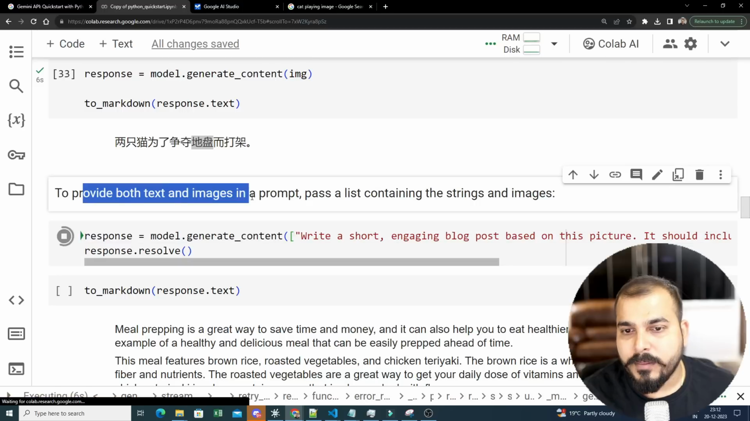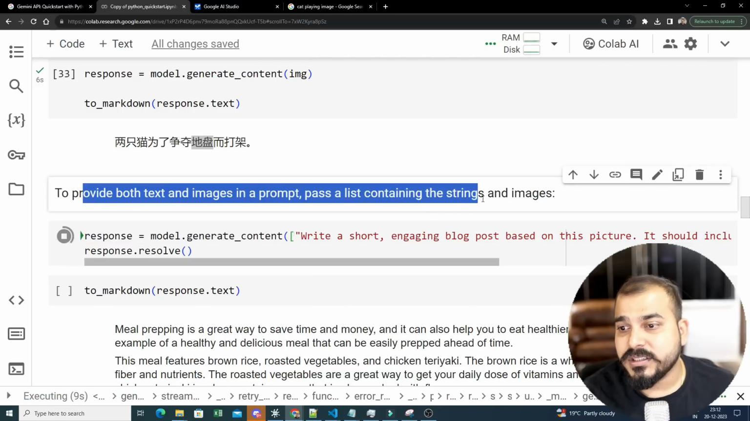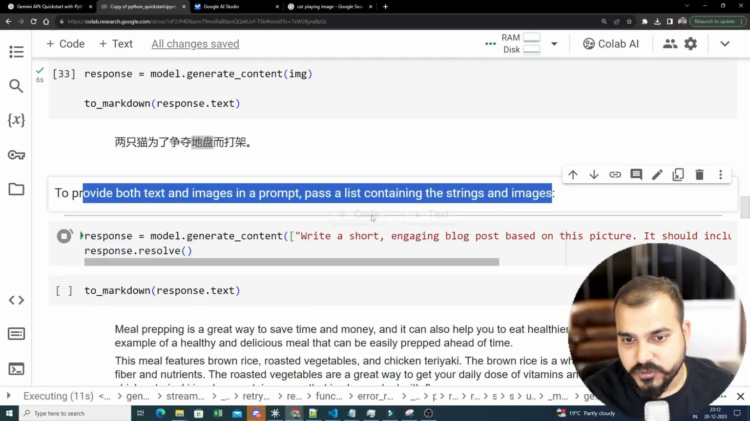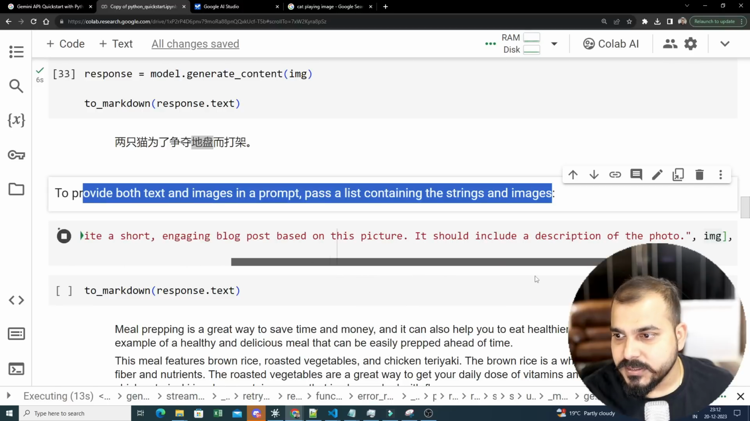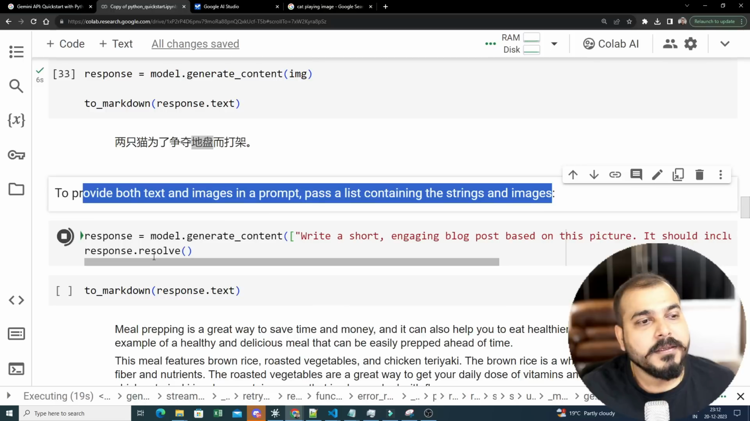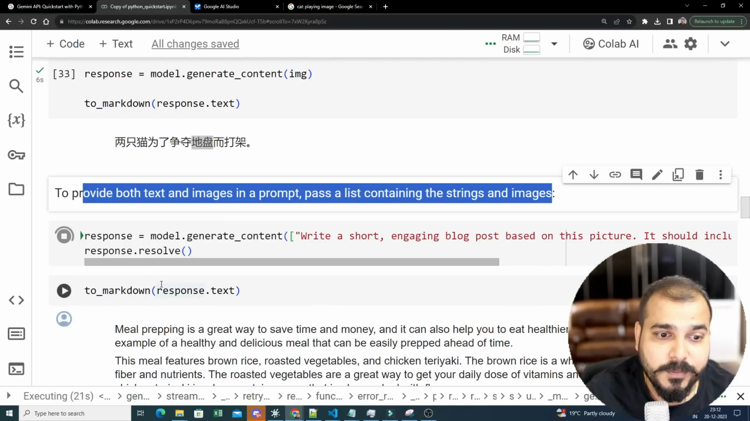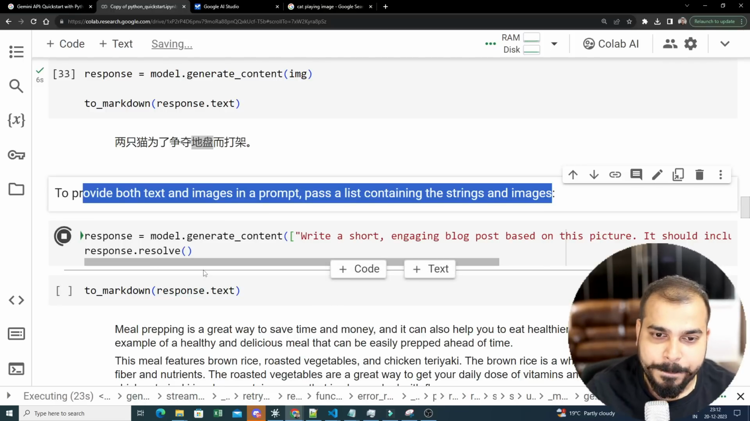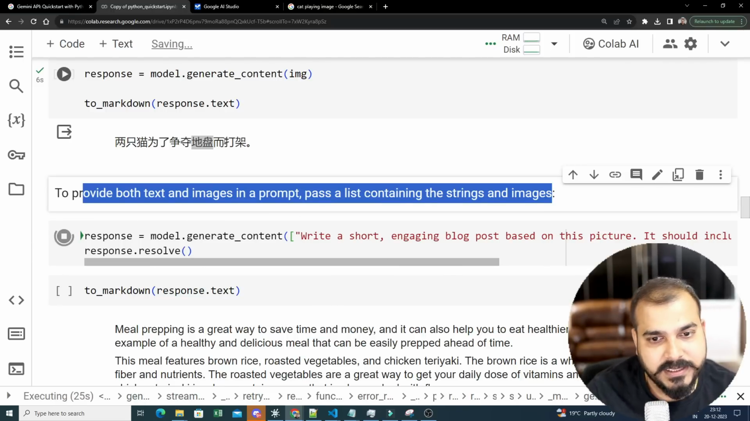And to provide both text and image, pass a list containing the strings and the image. So this is my string, the first thing that I'm giving along with this image. So I'm saying write a short engaging blog post based on this picture. Okay. So now let's see what kind of response we will specifically get. Okay. And quickly let's see.